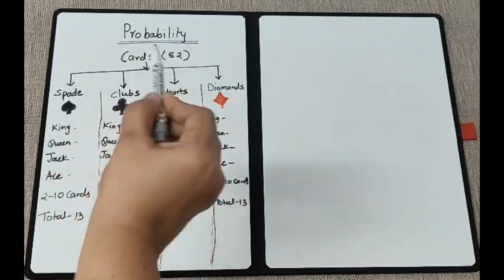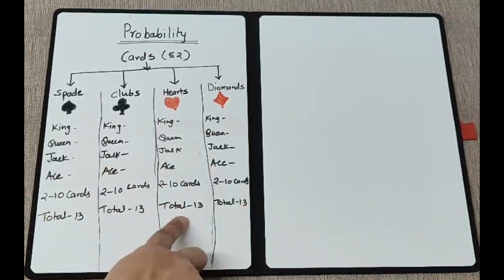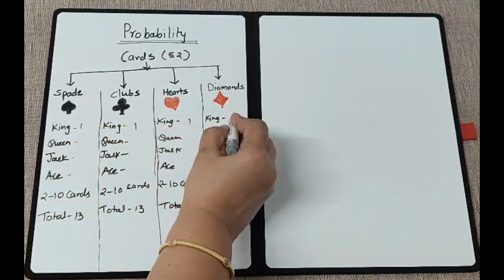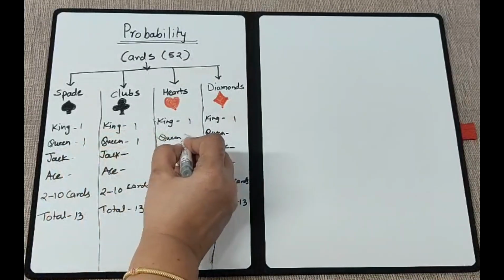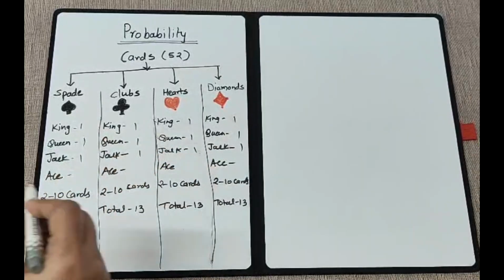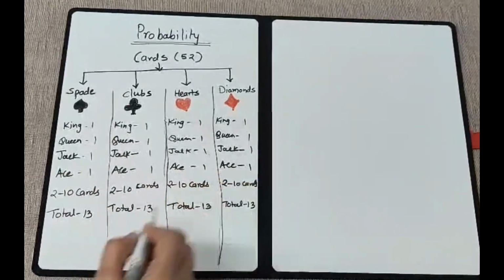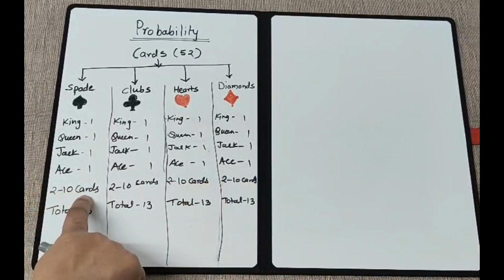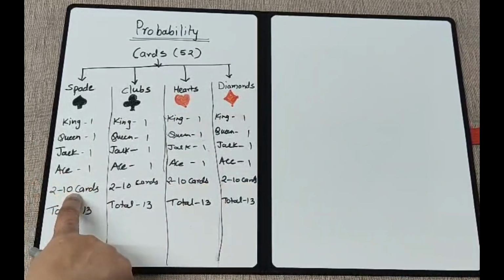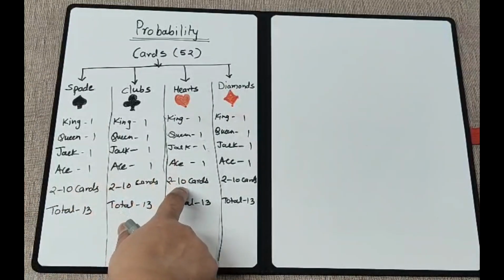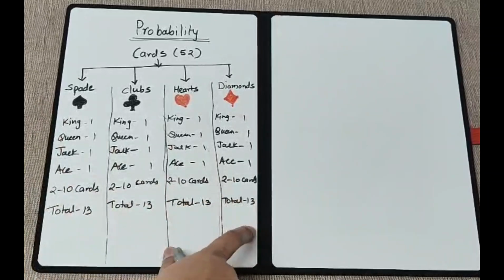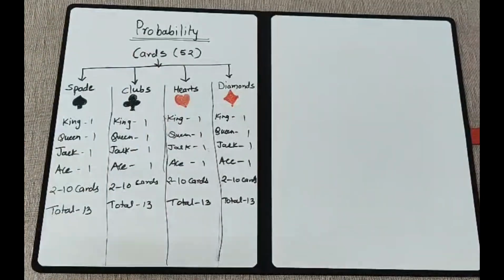In each type there are a total of 13 cards. How? There is 1 king in each type, 1 queen in each type, 1 jack in each type, and 1 ace in each type. Then it comes to the number cards from 2 to 10. So 2 to 10 for spade, 2 to 10 for club, 2 to 10 for hearts, and 2 to 10 for diamond. If you add all of them, there are 13, 13, 13, 13. So 13 fours are 52 cards in total.